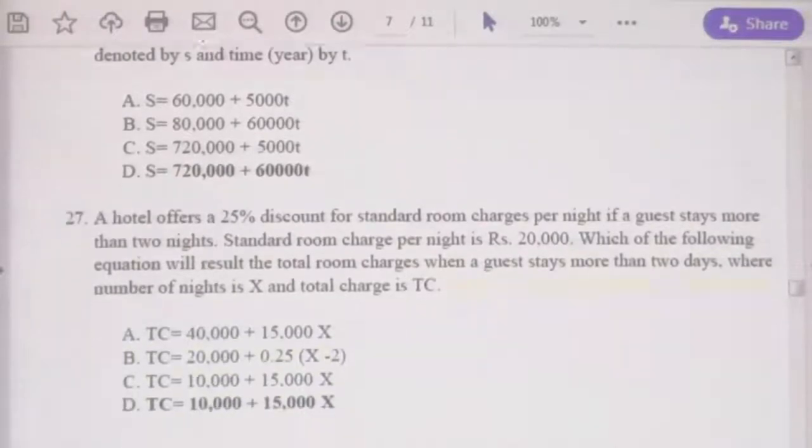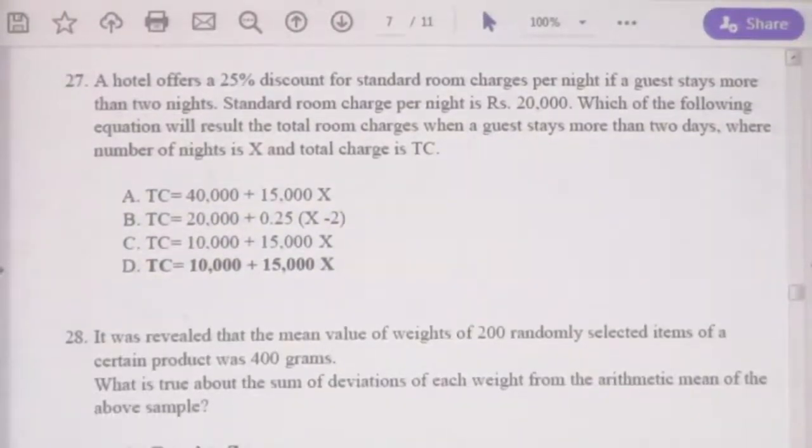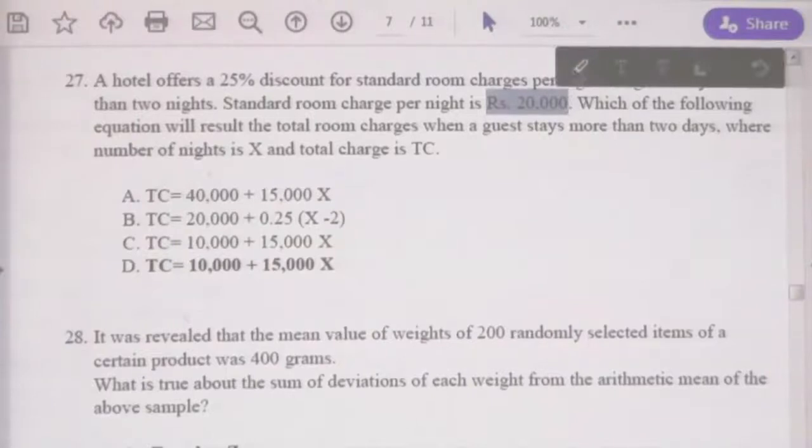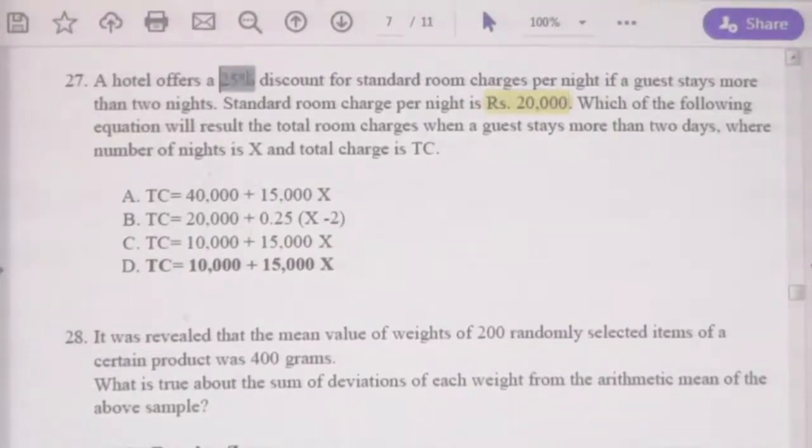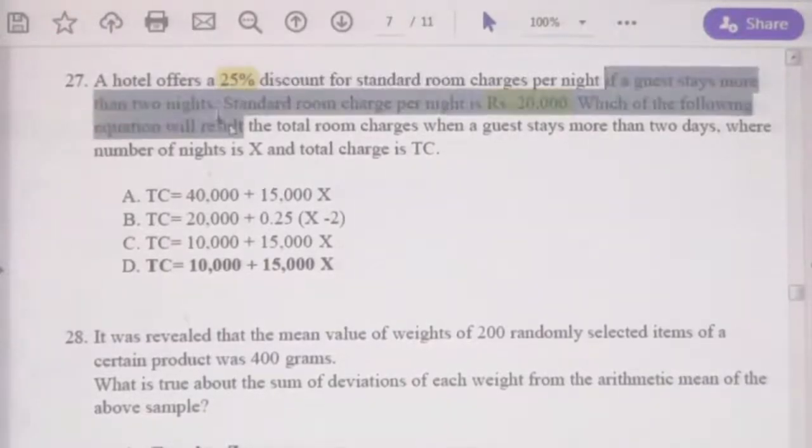Moving into question number 27. Again, same type of question. A hotel offers a 25% discount on standard room charges per night if a guest stays more than 2 nights. If a guest stays more than 2 nights, he will receive 25% discount. The standard room charge is 20,000. This is the standard room charge. The discount is 25% if guests stay more than 2 nights.